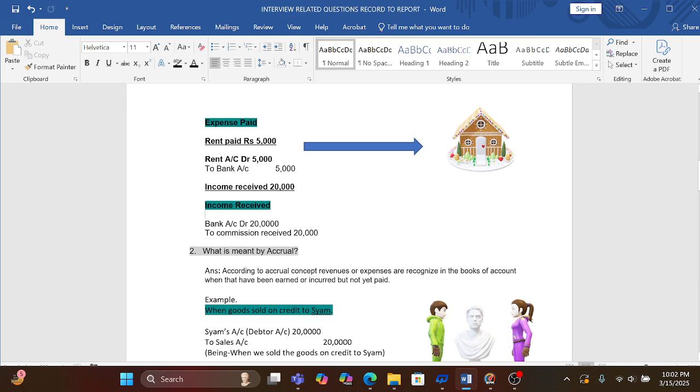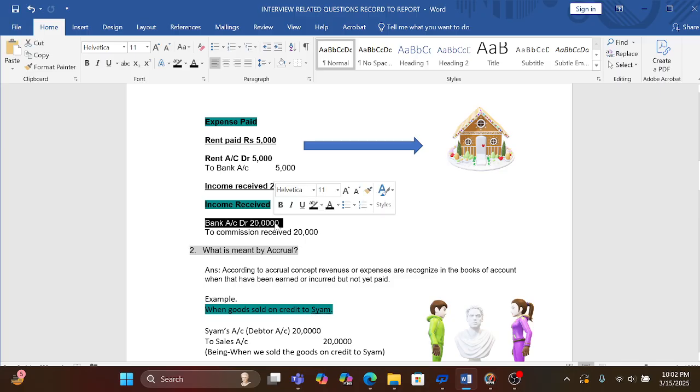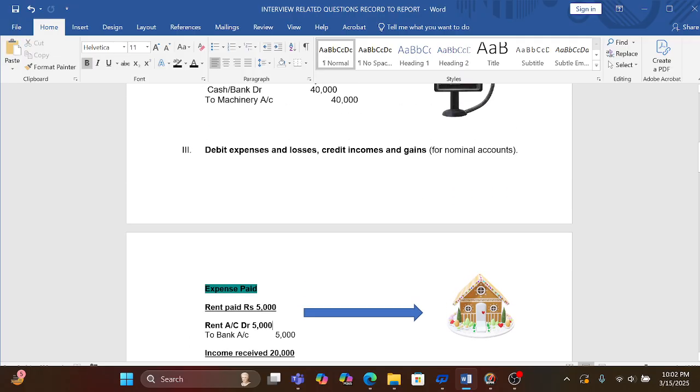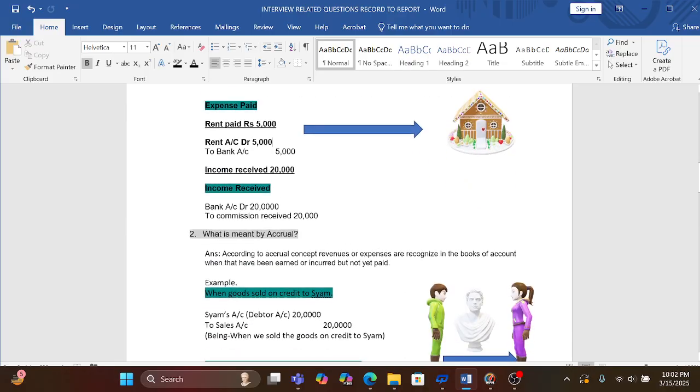In case of income, our entry will be bank account debit, because money is coming, so it will be debit. When money is going, it will be credit. Because money is coming in this case, it will be debit, and the reason for this money is commission, so we credit the commission account. So according to the nominal account, whenever there is an expense, it will be debit, and in the case of income and gains, it will be credit.